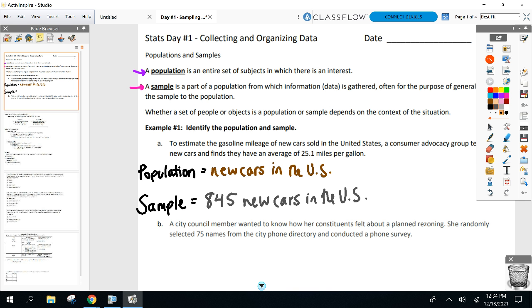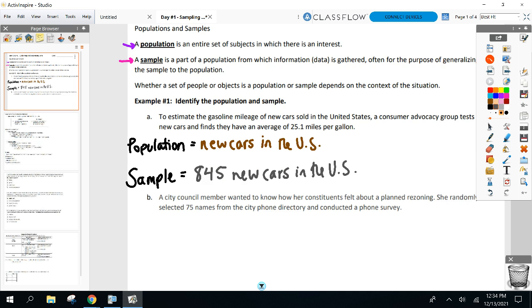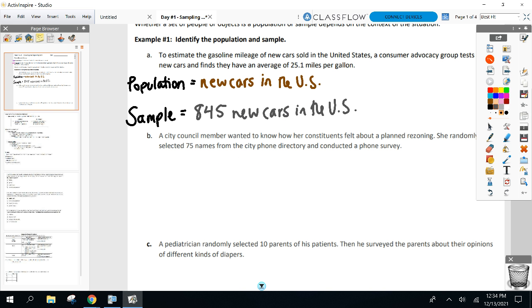So population is everybody, but that's not going to happen usually, so I just got to take a smaller piece of that. All right, read through part B, and then I'll start calling on people about the old city council. Who's the population here, and what's my sample?